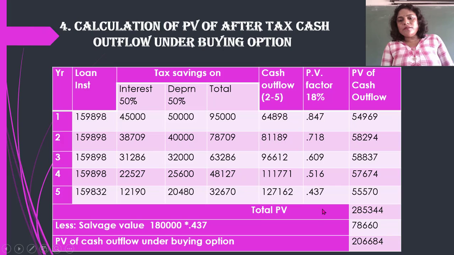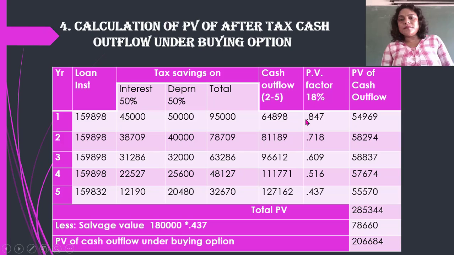Now what is the total present value of the cash outflow for all 5 years? That is 2,85,344. Now we take this less the salvage value. Salvage value is how much? 1,80,000, as given there. Multiply this with the fifth year factor, since the salvage value is at the end of the fifth year.